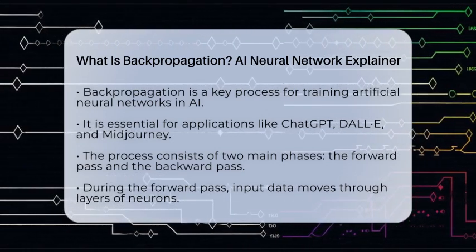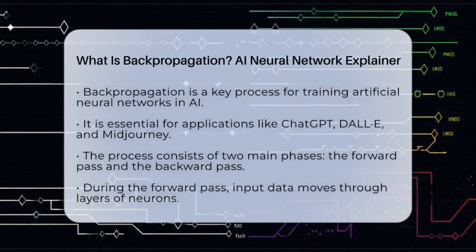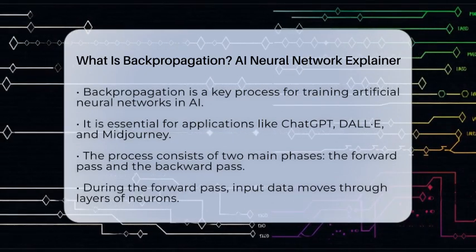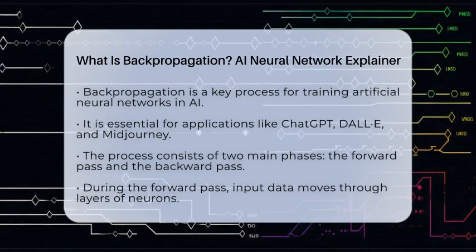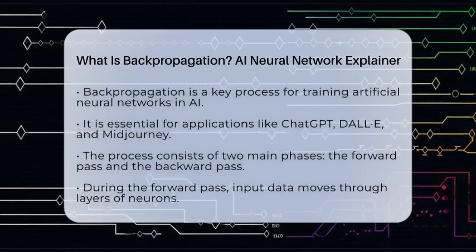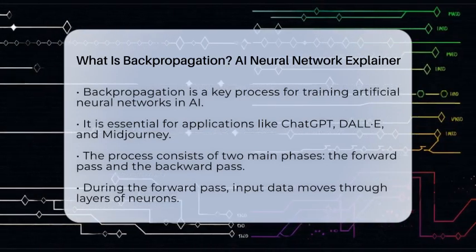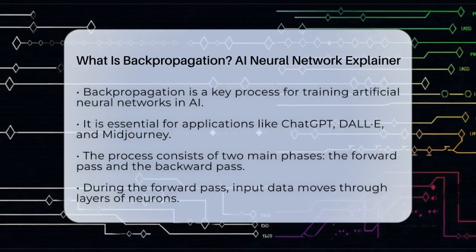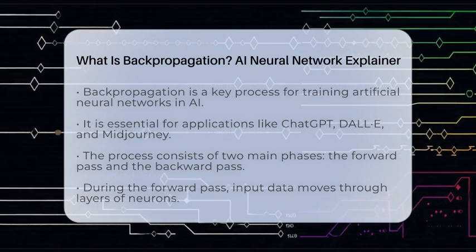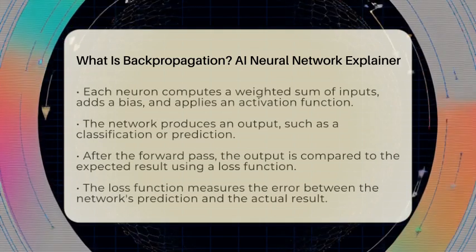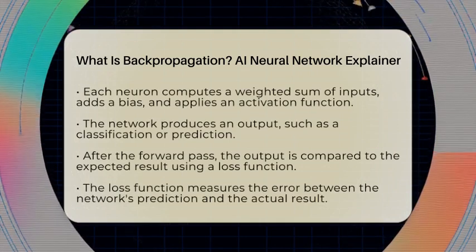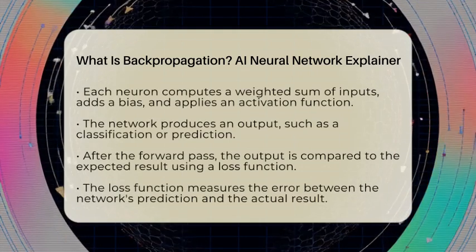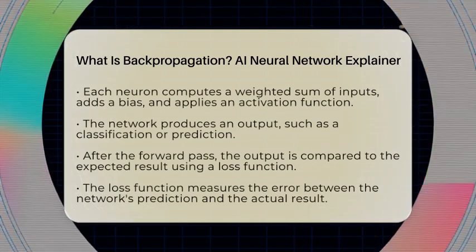Backpropagation operates in two main phases, the forward pass and the backward pass. During the forward pass, the neural network takes in input data. This data travels through layers of interconnected nodes, known as neurons. Each neuron calculates a weighted sum of its inputs, adds a bias, and applies an activation function to generate an output. This process continues until the network produces its final result, whether that is a classification or a prediction.